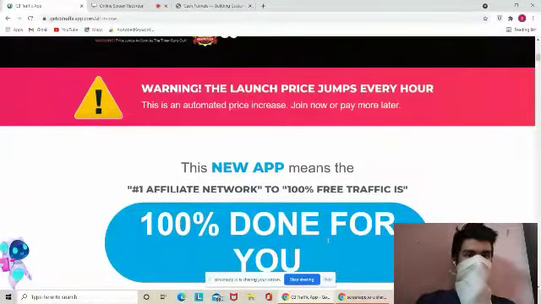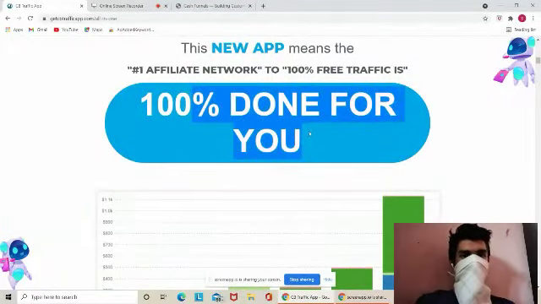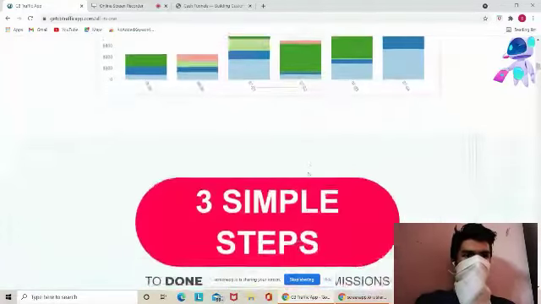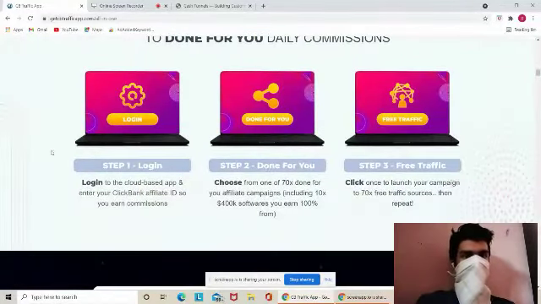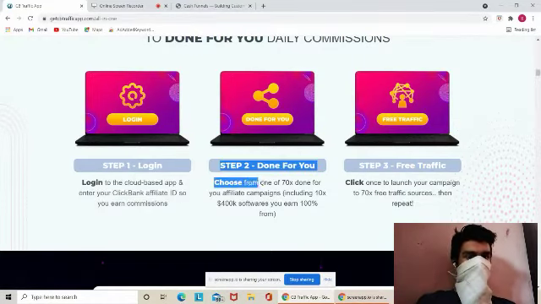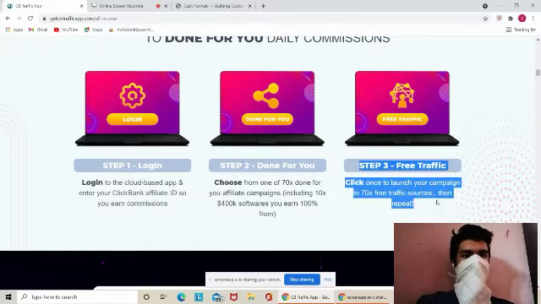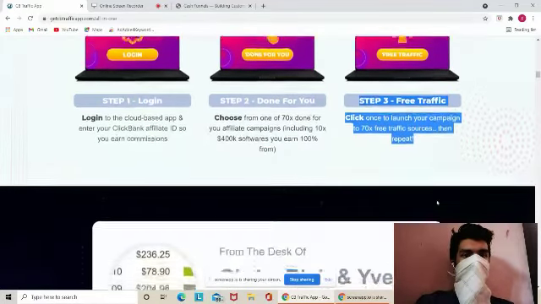As you can see there, 100% done for you, and in just 3 simple steps you can make your commission. First step, log in to the app and enter your ClickBank ID. Now second step is choose from one of the 70 done for you affiliate campaigns, and step three is you are getting free traffic and you will make money.